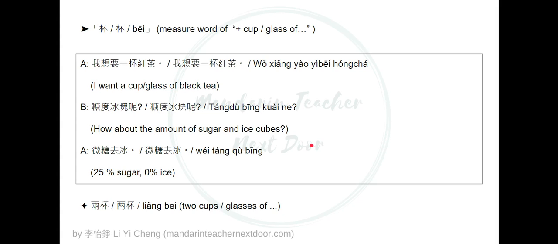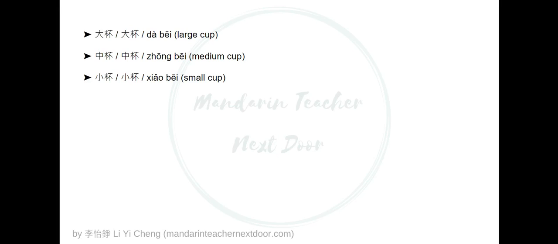Because it's counting quantity. Next, we are going to talk about the cup sizes of the beverages. First one, the large one, 大杯, 大杯. For the medium one, we say 中杯, 中杯. And then the small one, 小杯, 小杯.